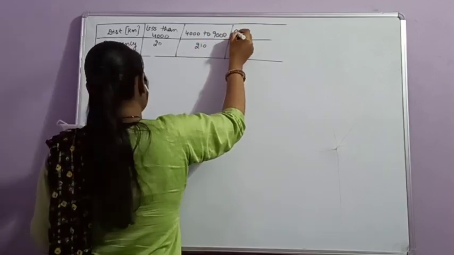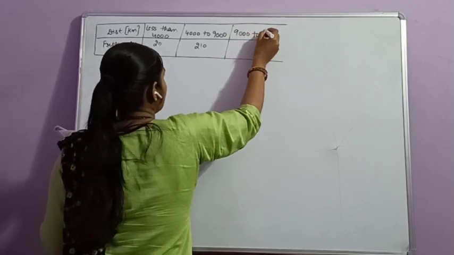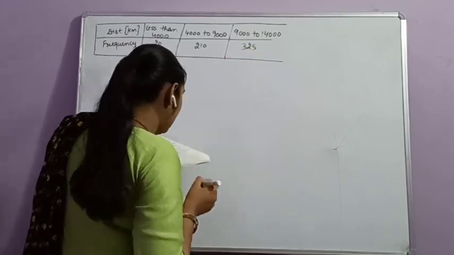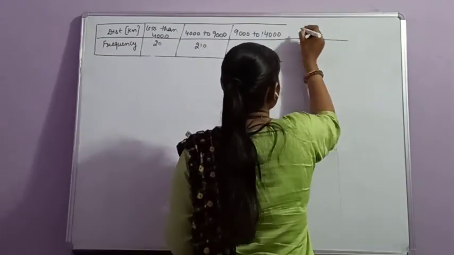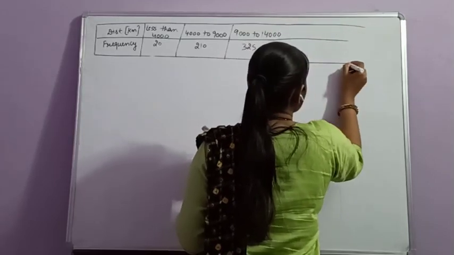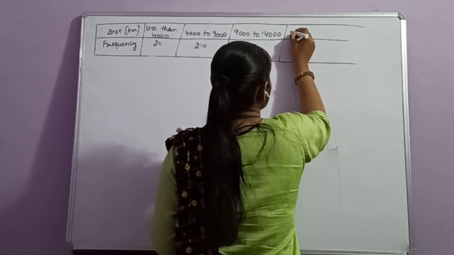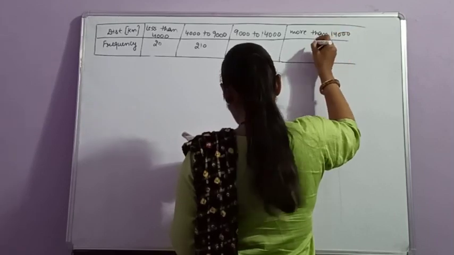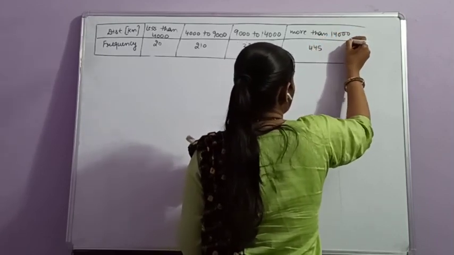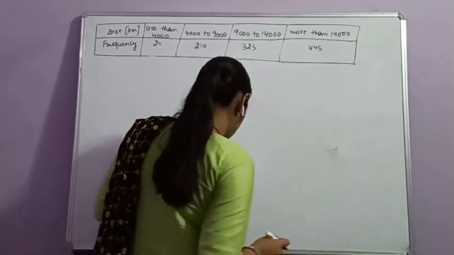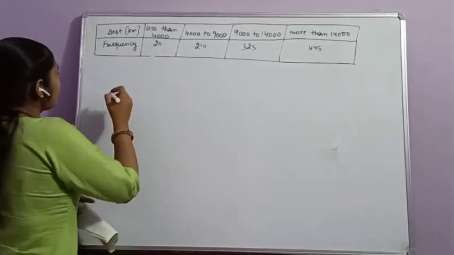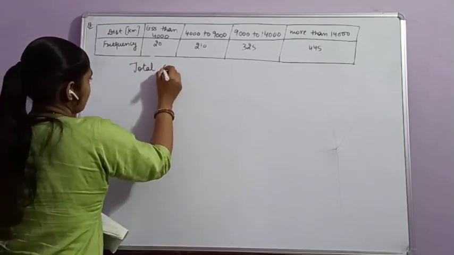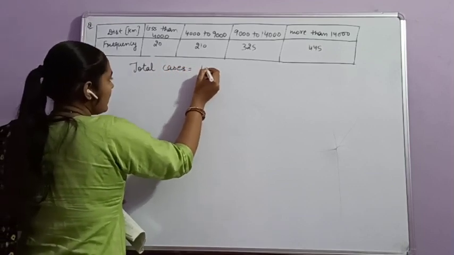Next is 9000 to 14,000 with frequency 325, and the last one is more than 14,000 with frequency 445. The total number of cases is given, that is 1000.